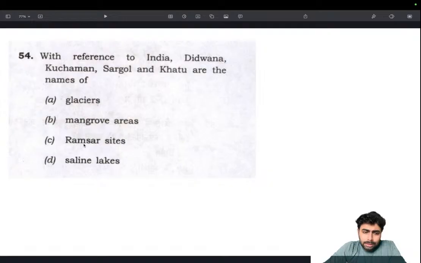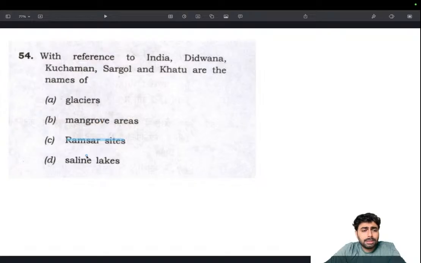Since we will be knowing the Ramsar sites, and four Ramsar sites are given, there is very little chance that we won't have heard of these. So we could eliminate that, because I have never heard of these in Ramsar sites. I've studied Ramsar sites because it's a basic thing that you should be studying. It's a non-negotiable thing.